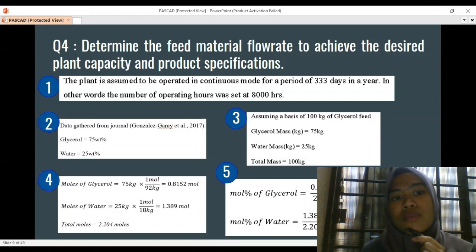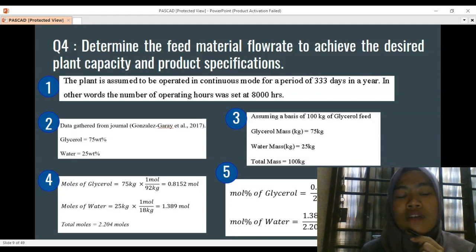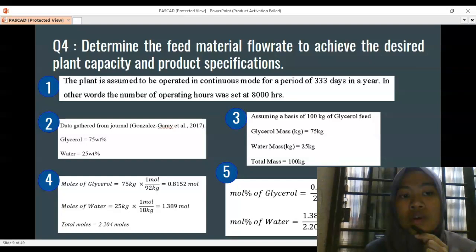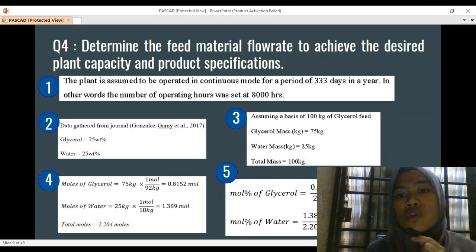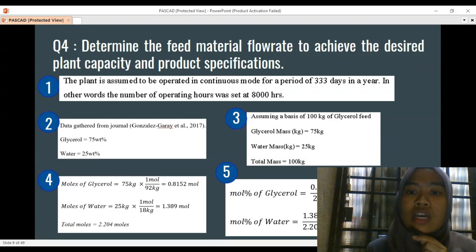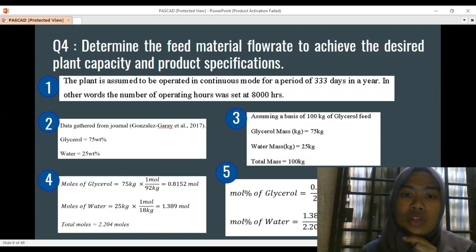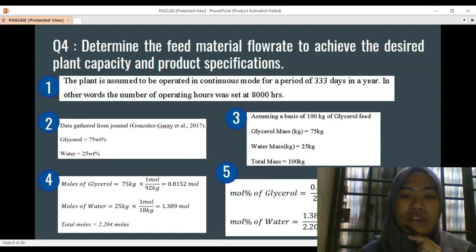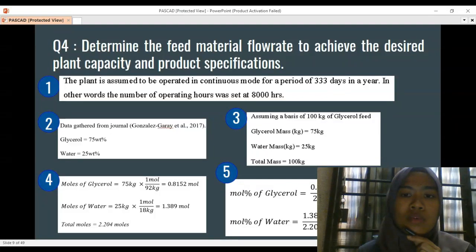And then we gathered all the information from the journal, whereby glycerol has 75 weight percent and water has 25 weight percent. We are also assuming a basis of 100 kilograms of glycerol feed. So the glycerol mass will be 75. Meanwhile, the water mass will be 25.